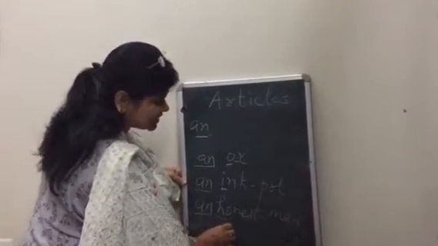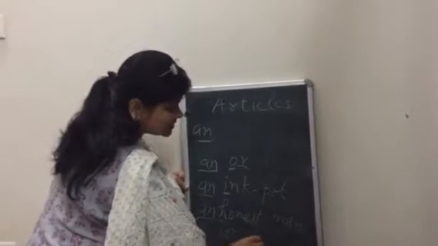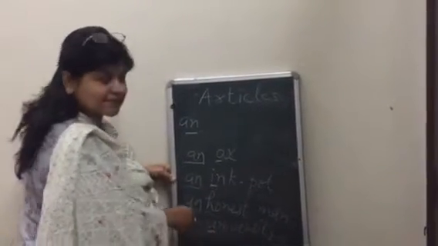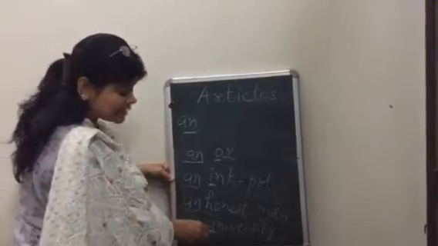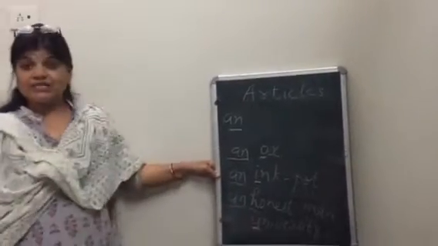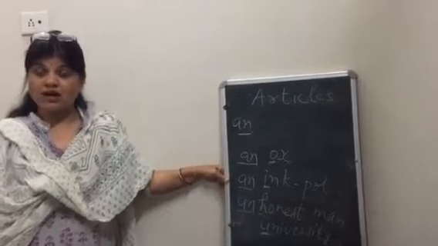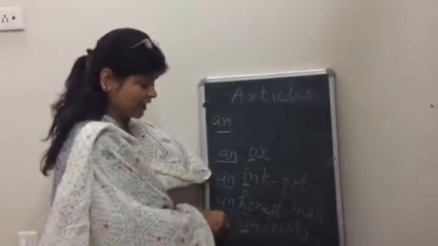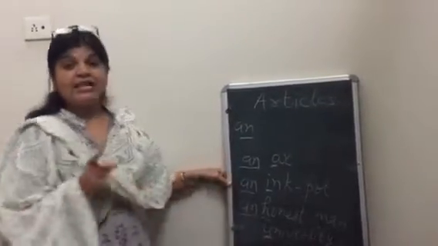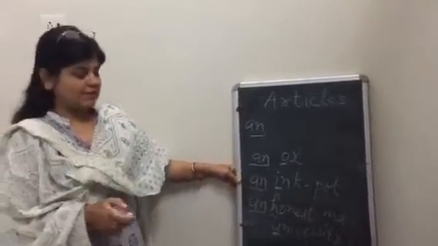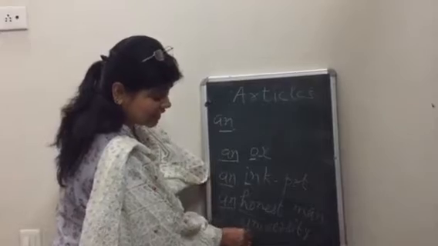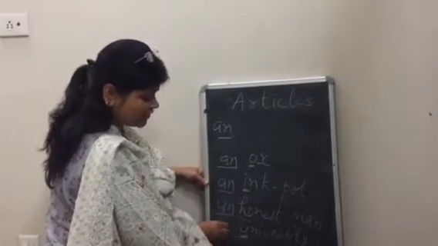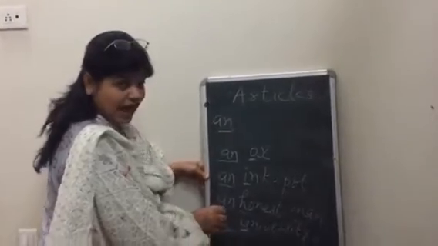Suppose I write university. U, this is ya. This is not a vowel sound. You cannot say it is beginning with u, so we can write an here. No, the initial sound should be vowel sound. The initial sound is ya here, and ya is not a vowel sound. So before university, you will write a, not an.